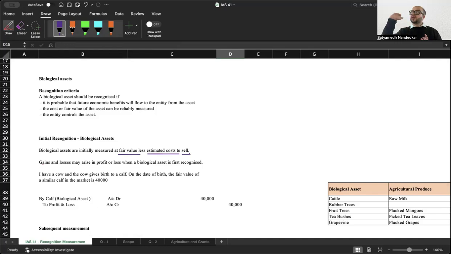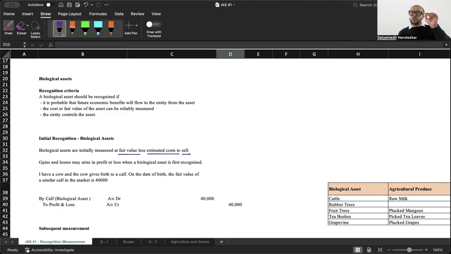Now, if you cast your mind back to all the other accounting standards, IAS 16, IAS 38, IAS 40, any of these asset related standards, you will realize that most of the assets are initially recognized at cost. Property, plant, and equipment is recognized at cost. Your investment property is recognized at cost. Everything is recognized at cost except for biological assets. Biological assets are initially measured at fair value less cost to sell.